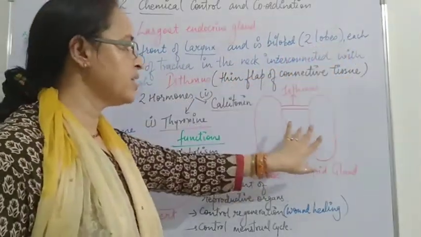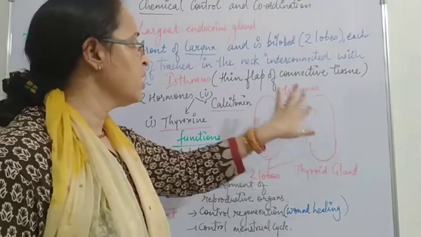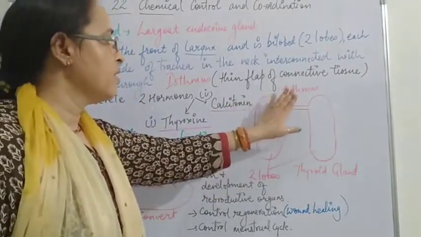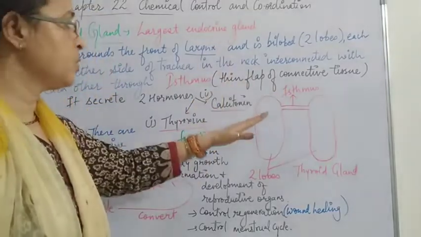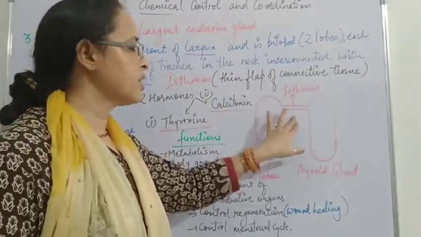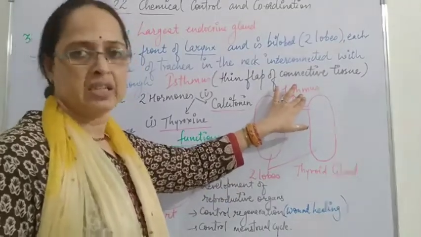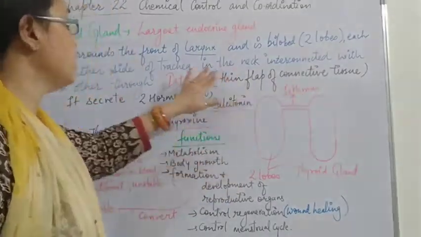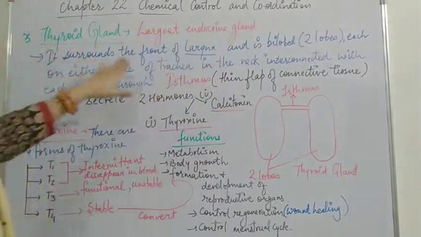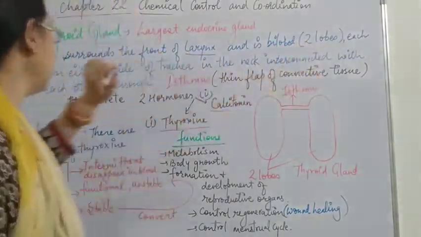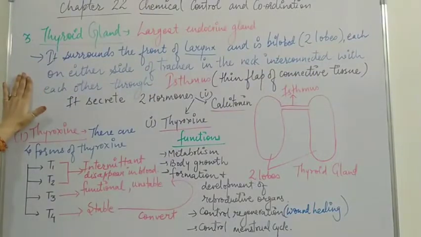Here in the diagram you can see two lobes, and in the center is the trachea, in the larynx region. These two lobes are connected by connective tissue called the isthmus. It surrounds the front of the larynx, with one lobe on either side of the trachea.